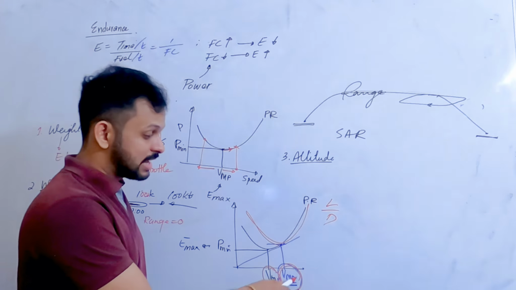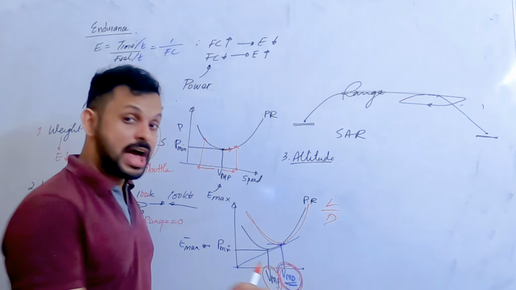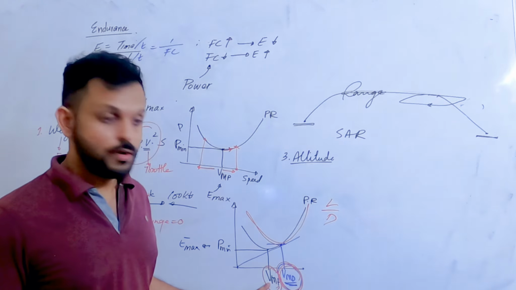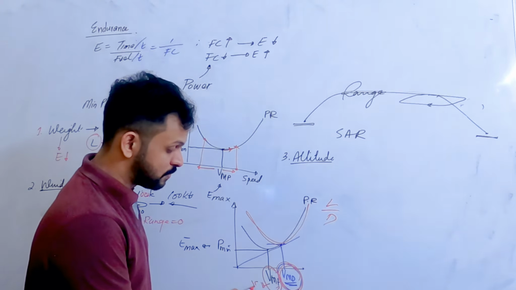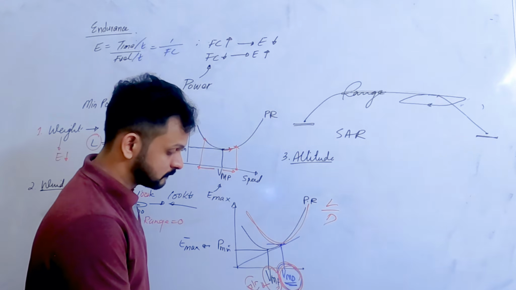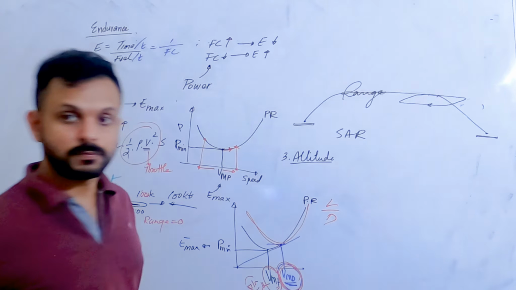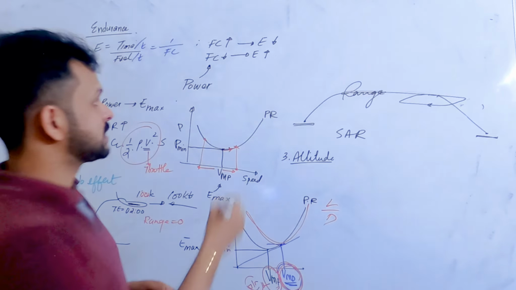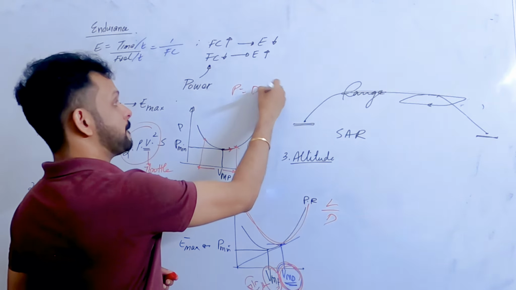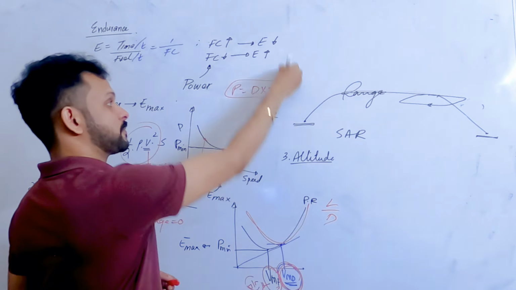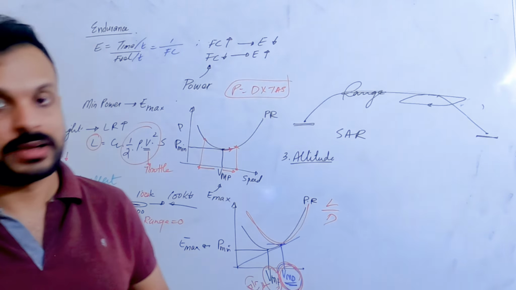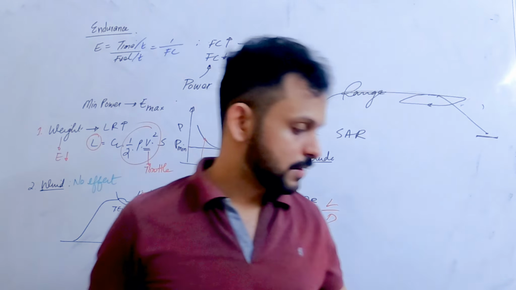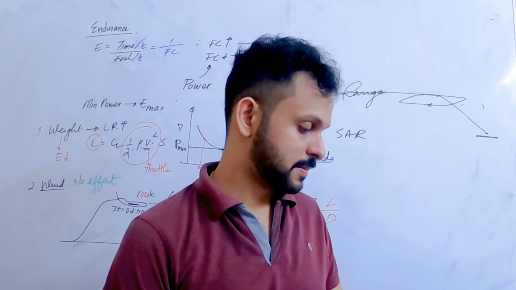So at a speed other than VMD, the drag is higher, and since the drag is higher, will the lift over drag ratio be best here? No, because the drag is not minimum, power is minimum there, right? And power is drag multiplied with TAS, that is different. Minimum drag is not minimum power, right? Therefore, that is where D is not the answer.